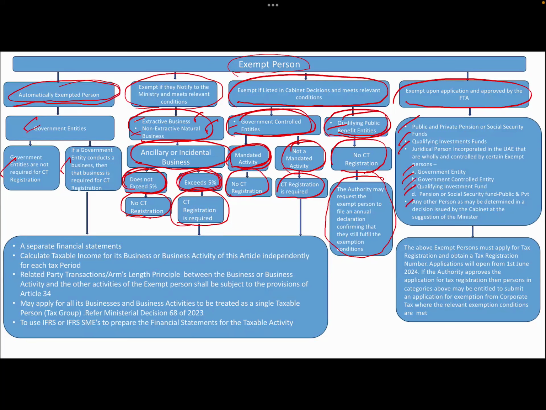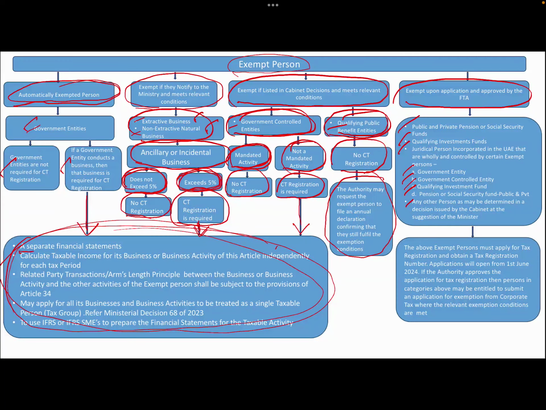Okay, now coming to this. Now this area is applicable for government entities if it does business. Extractive, non-extractive business, if the ancillary or incidental business revenue exceeds 5%, and if the government controlled entities conduct an activity which is not mandated, then they need to follow these set of rules. Now, what are these set of rules here?